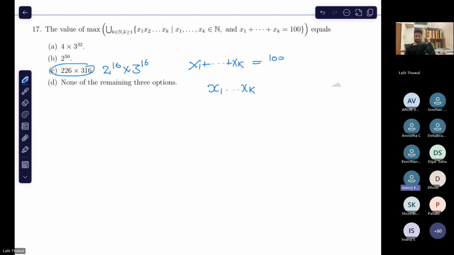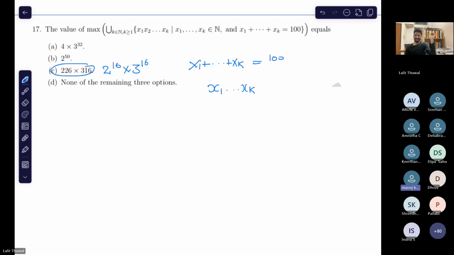In any way we partition this, we get a power of 2 more than in A. Why can C, 2 into 3 squared, not be correct? Because A is greater than C. Did you do the same thing to determine that A is correct? But why is A correct? Because D can also be correct. None of the remaining three options, because the maximum can be something else.